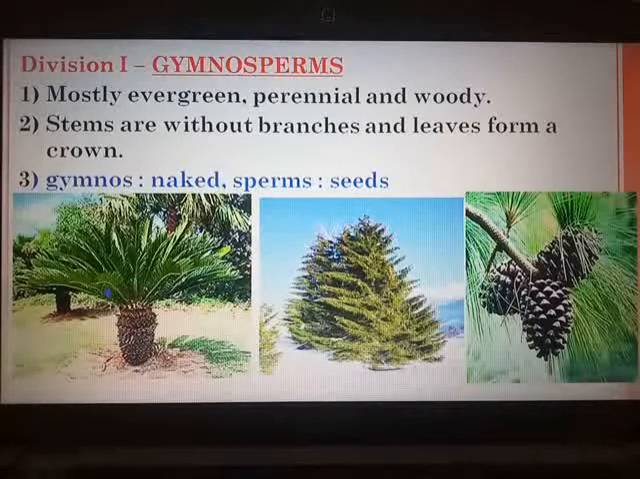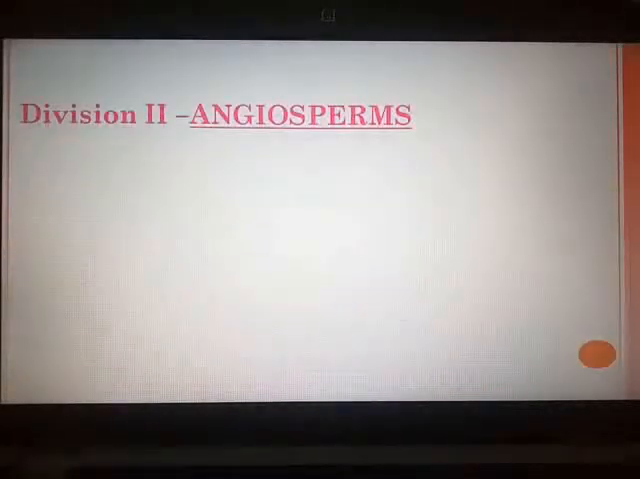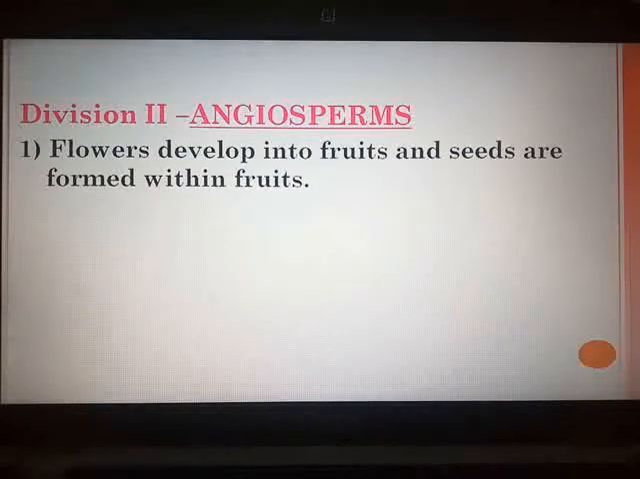These are all the different plants belonging to division gymnosperms. And the last division for phanerogams is angiosperms, exactly opposite of gymnosperms. The flowers these plants bear are their reproductive organs. Flowers are the reproductive organs in the case of angiosperms. Flowers develop into fruits and seeds are formed within these fruits.